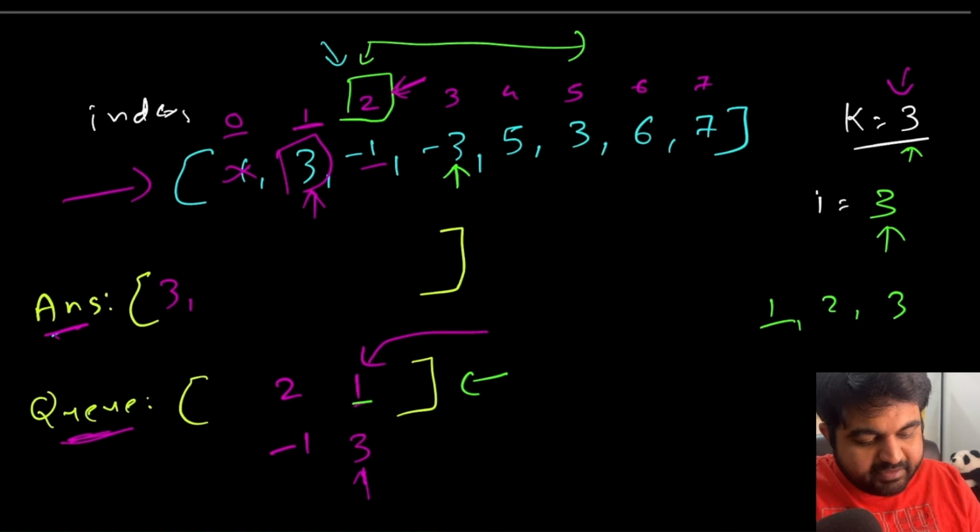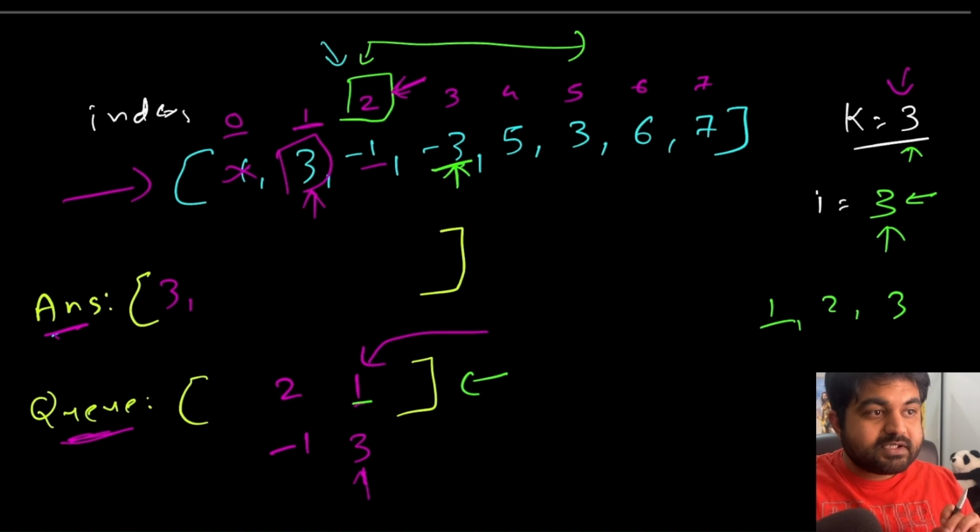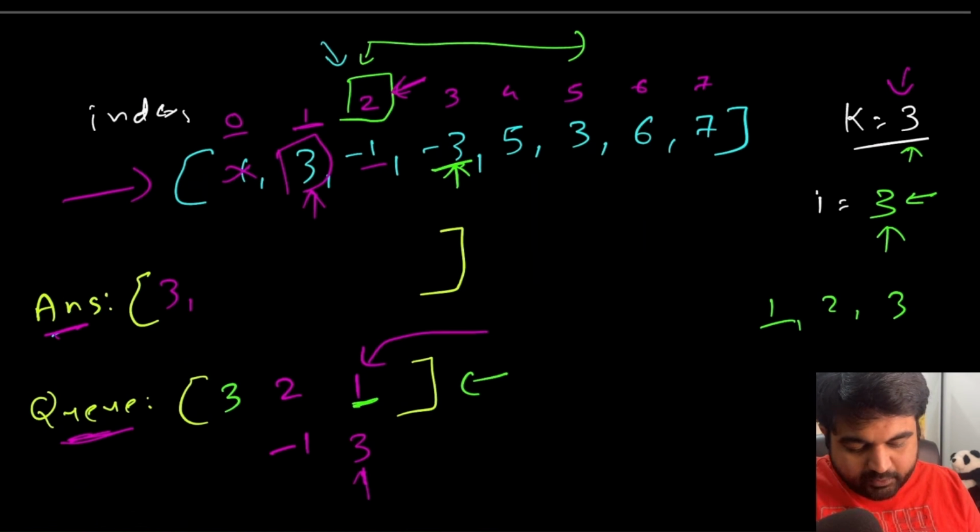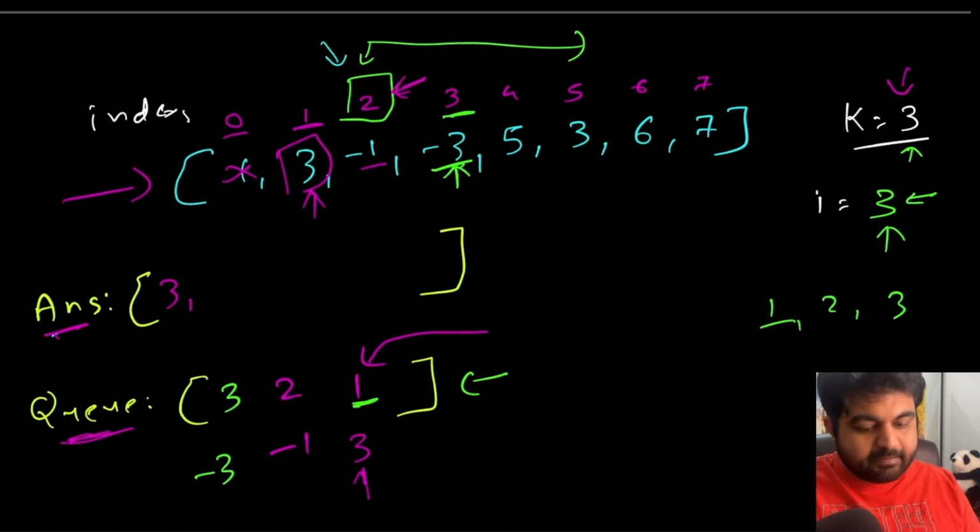That is number one thing we need to check. Next, we need to check the value for index I is equal to 3. So this value is -3. Because this value is -3, it is less than the current maximum value we have. We are going to add it normally inside our queue. So we are going to add index position number 3, which corresponds with the value number -3.